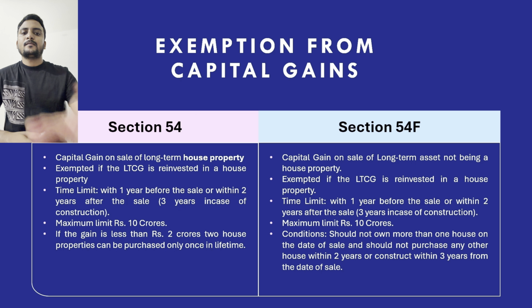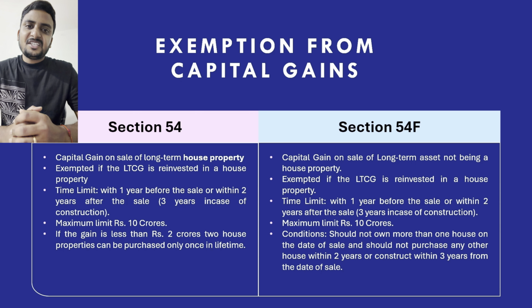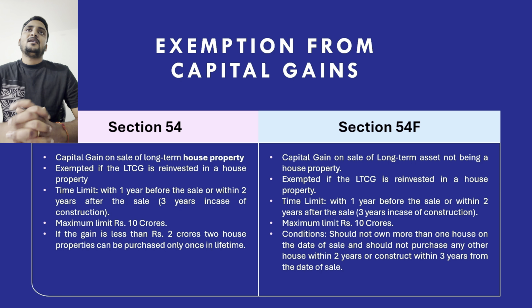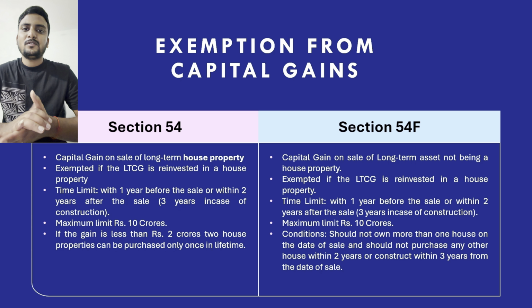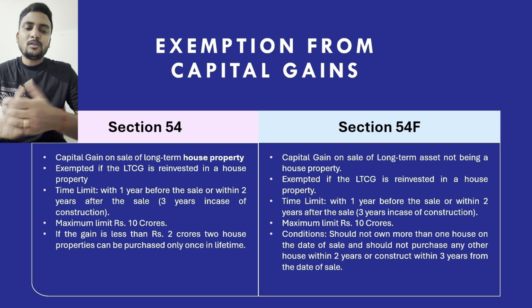Now let's move to section 54F. In section 54, we had exemption from capital gain only if it was arising from a transfer of house property.